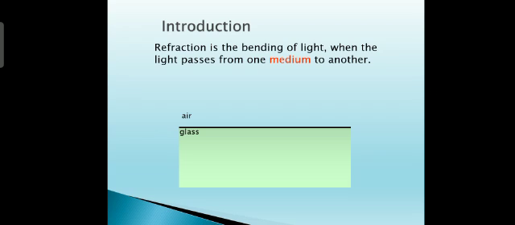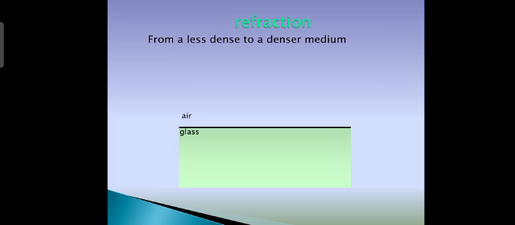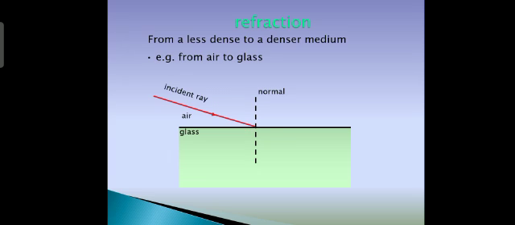Now coming to the refraction of light. Whenever the light passes from one medium to another, there is the bending of light, and that bending is known as the refraction. Whenever the light travels from a rarer to the denser medium, that is from the air to glass, there is a bending of light, and that bending is always towards the normal.